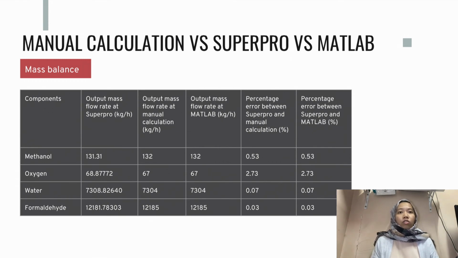The value that we get from manual calculation, SuperPro and MATLAB will be compared with each other. After we compare, the percentage error between SuperPro and manual calculation for the output mass flow rate for methanol is 0.53, for oxygen is 2.73, for water is 0.07%, and for formaldehyde is 0.03. The percentage error between SuperPro and MATLAB is the same as the percentage error between SuperPro and manual calculation, because the program that we built for MATLAB is solely based on the manual calculation.